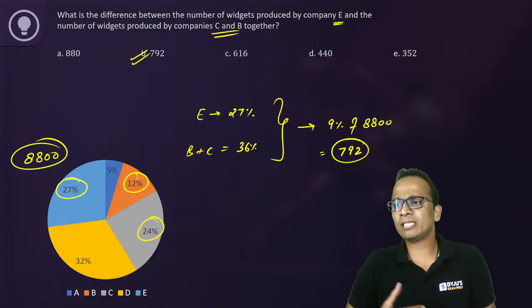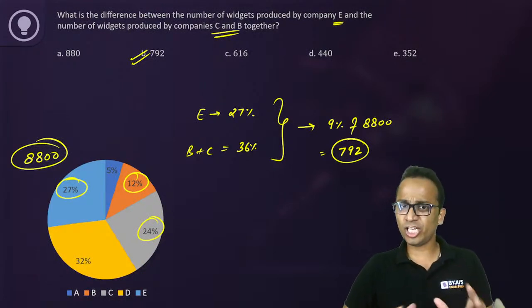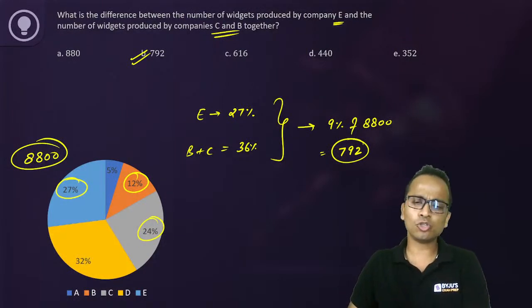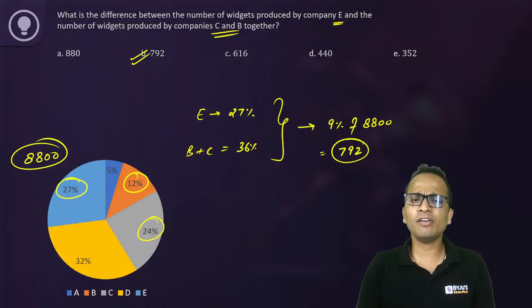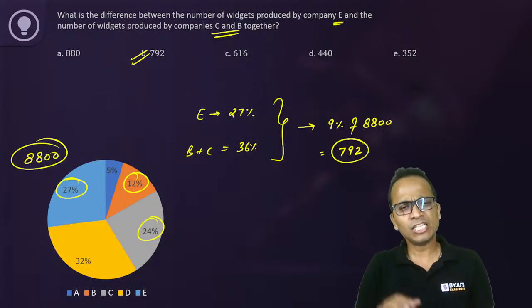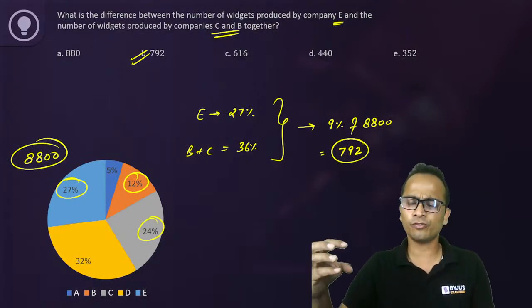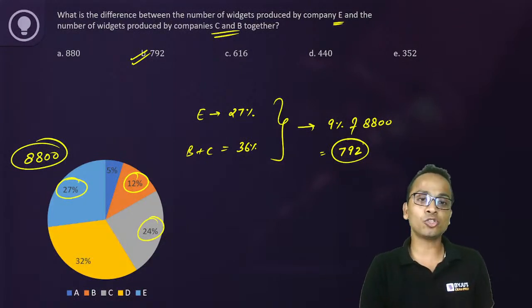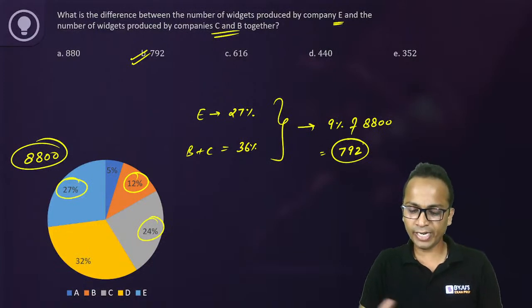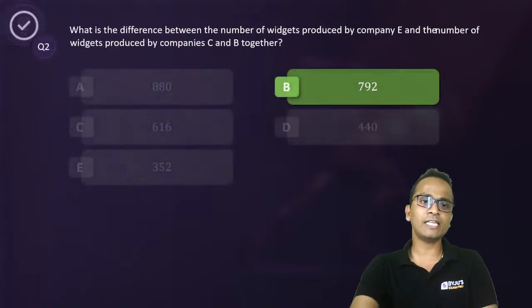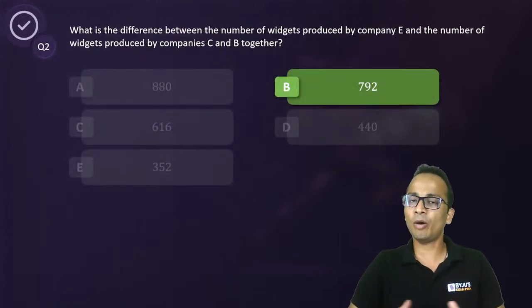Generally, you might not see very difficult questions from algebra, like inequalities, modulus, functions, and graphs, in the NMAT examination, but you will definitely see those questions in the CAT examination. All right. So let's go further. The answer for this question is 792, and yes, it is option B.